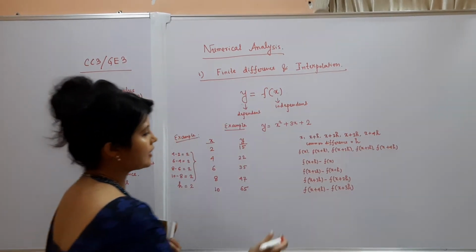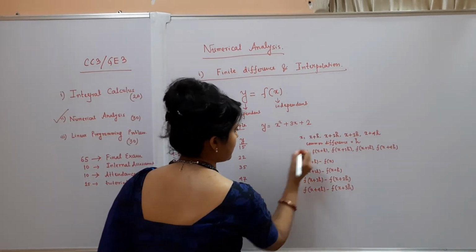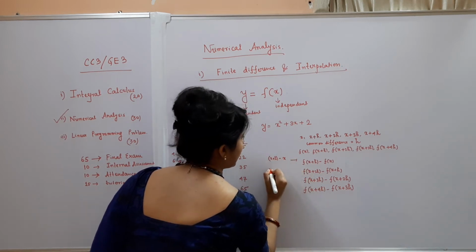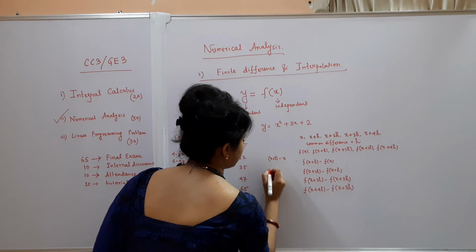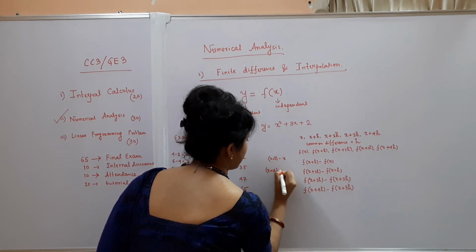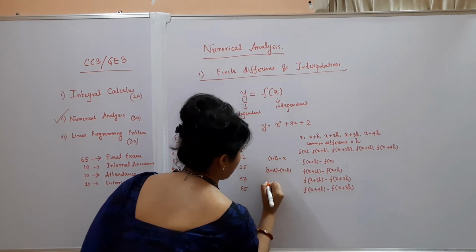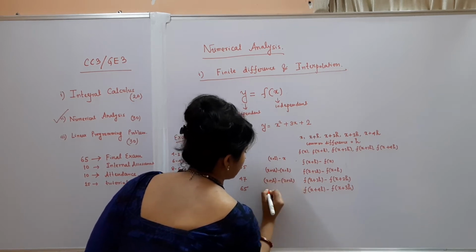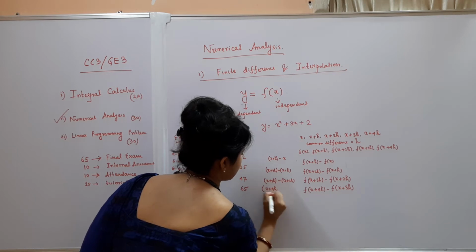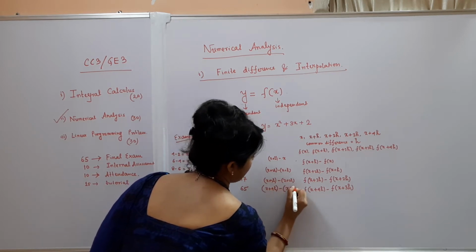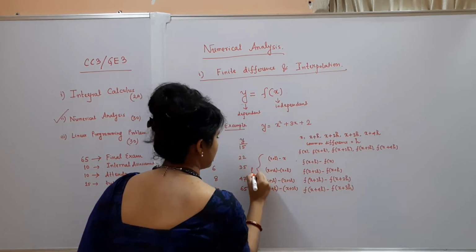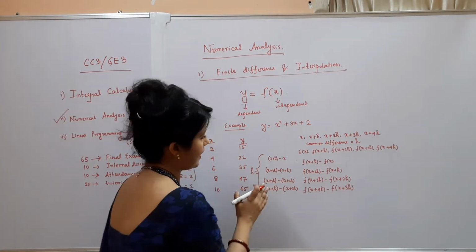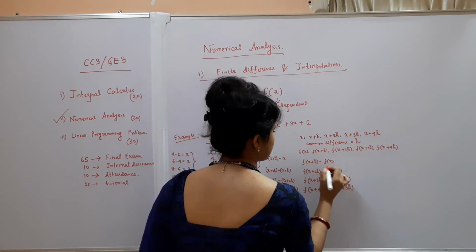These are the corresponding differences of y, because for x, x plus h minus x, x plus 2h minus x plus h, x plus 3h minus x plus 2h, x plus 4h minus x plus 3h are all equal to h. So these are the differences of x and these are the differences of y.